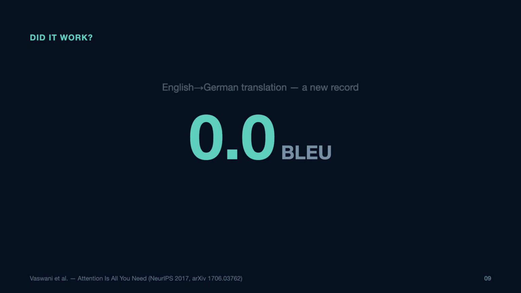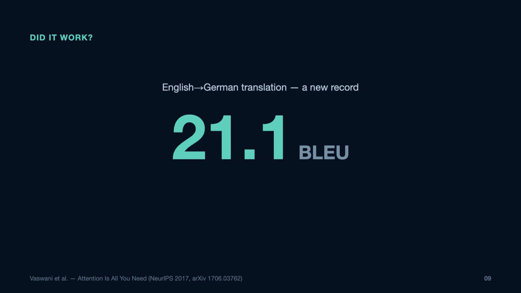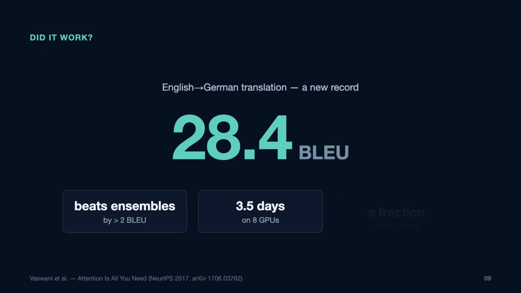Did it actually work? On the standard English to German translation benchmark, the transformer set a new record, a score of 28.4. That beat even ensembles, several models combined, by more than 2 points. And it got there in just 3.5 days on 8 NVIDIA P100 GPUs. A small fraction of what the old champions needed.